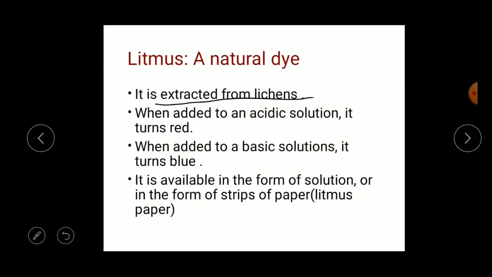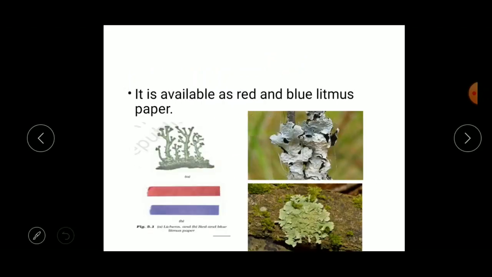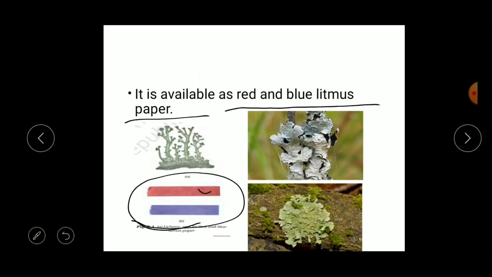Next, when added to an acidic solution it turns red. When we add litmus to an acidic solution it turns red in color. Understood? When added to basic solutions it turns blue. Next, it is available in the form of a solution or in the form of strips of paper. Here I will show you. It is available in both forms, as solution as well as strips. Here you can see these are the strips of litmus. It is available as red and blue litmus paper. This is a red litmus paper and this is a blue litmus paper.